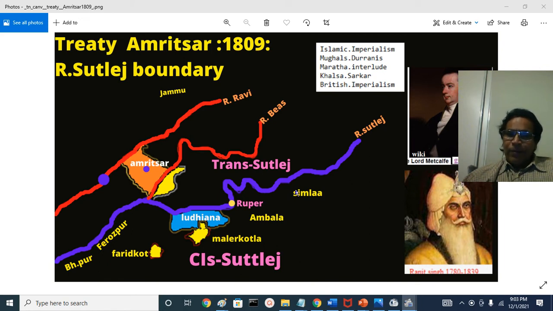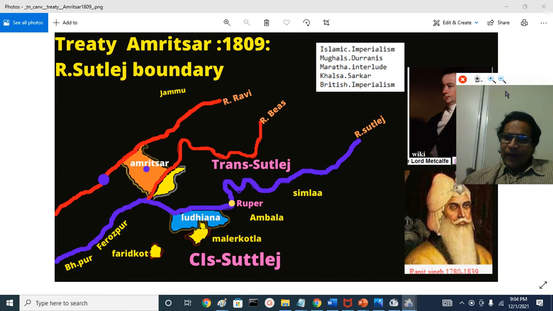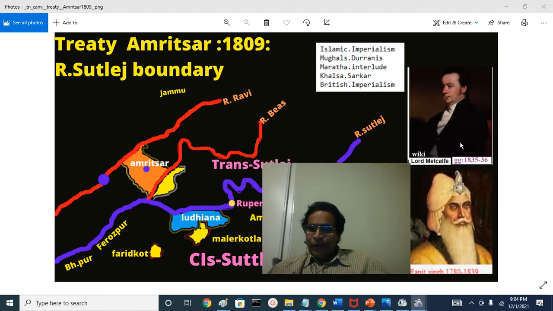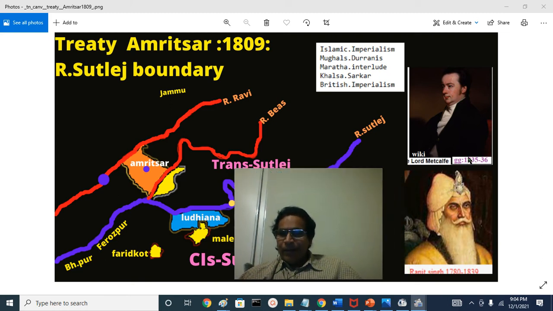After Bentinck, Charles Metcalfe was Governor General for about a year, 1835 to 36. After Metcalfe, Auckland became Governor General in 36 and held office until 42, and Ranjit Singh had cordial relations with Auckland also.